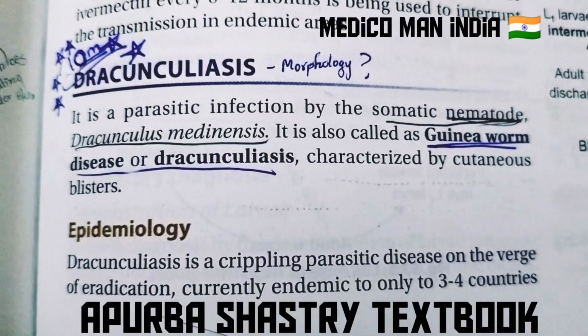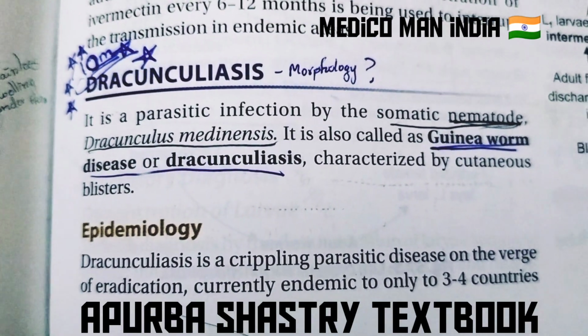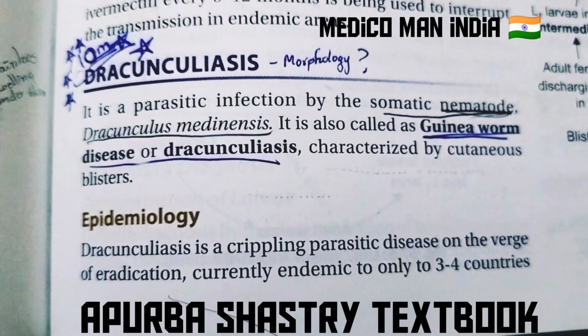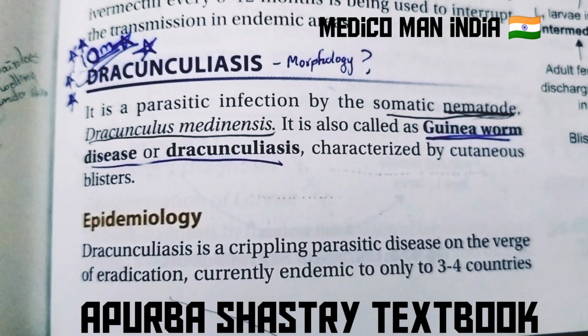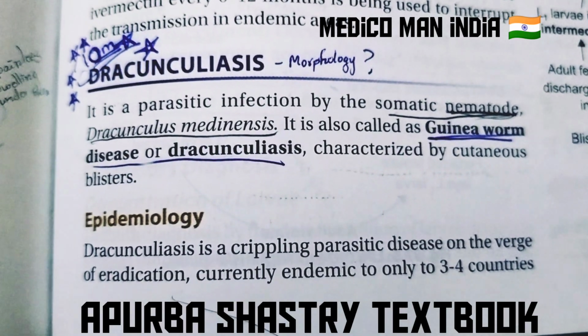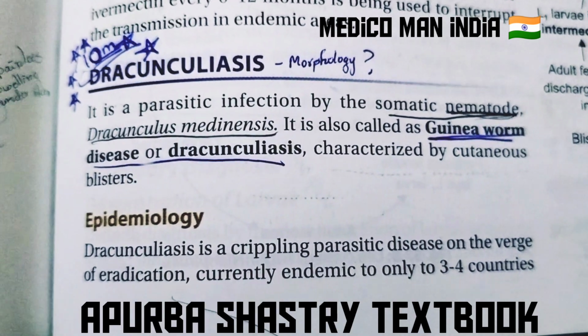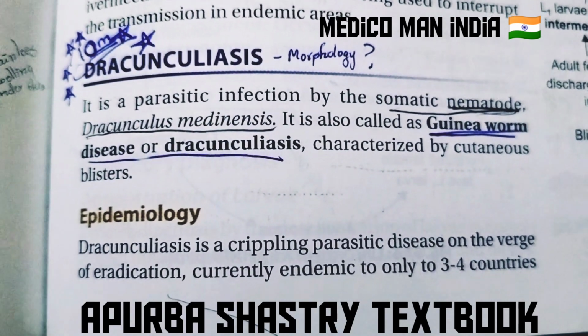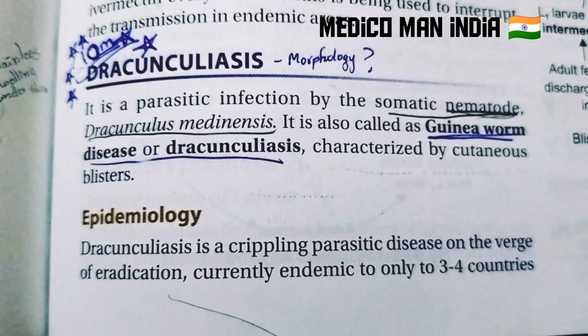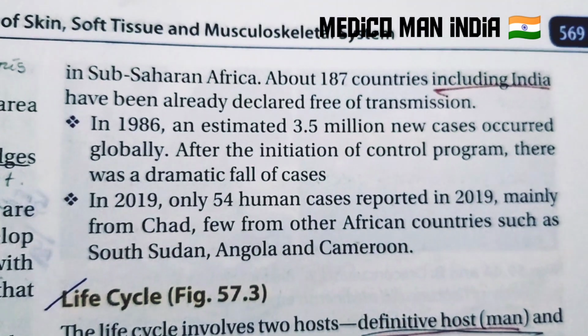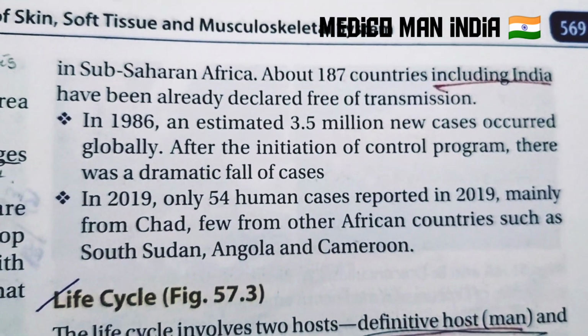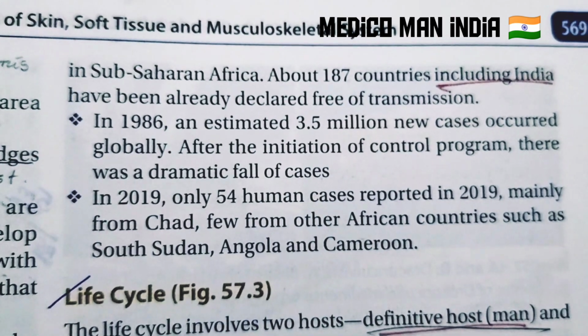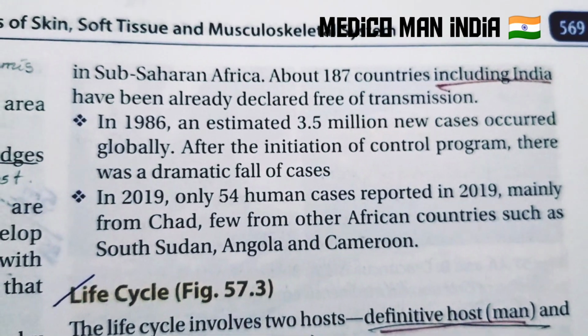So, parasitic infection of skin and soft tissue, musculoskeletal system. We are handling dracunculiasis. It is a parasitic infection by the somatic nematode Dracunculus medinensis, which causes guinea worm disease or dracunculiasis, characterized by cutaneous blisters. It was endemic in 187 countries, including India, and in 1986, 3.5 million new cases occurred, and in 2019, only 54 human cases were reported.